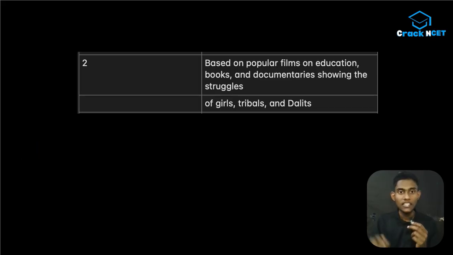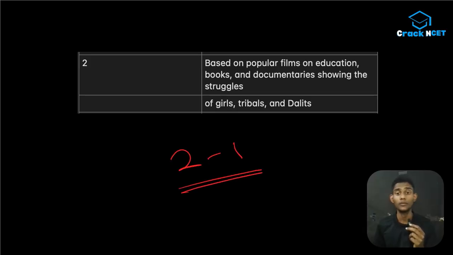आगे चलते हैं. This is unit 2. This is based on popular films on education, books and documentaries showing the struggles of girls, tribals and Dalits. This is very important. In every NCET paper we are seeing this kind of question, and most probably 1 to 2 questions will come from this for sure.